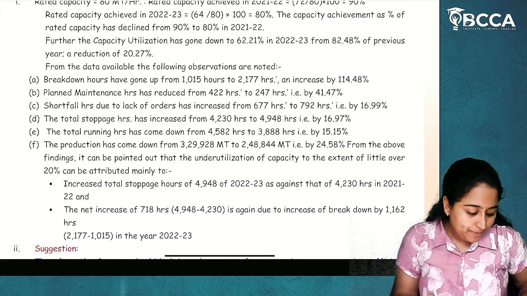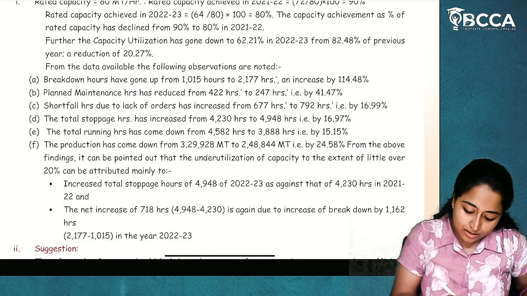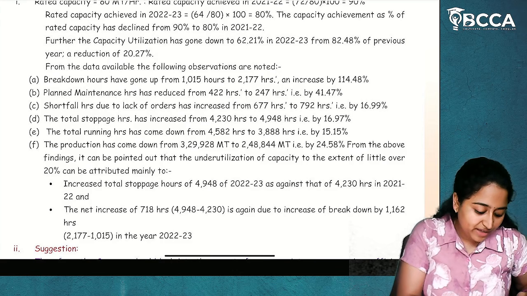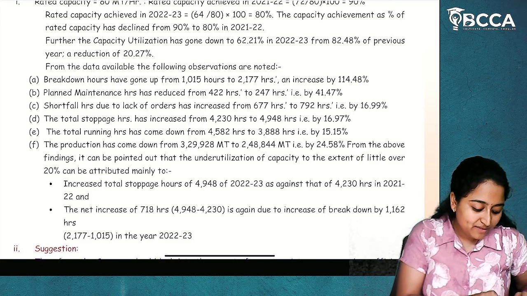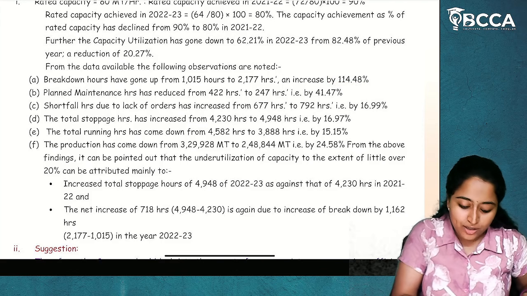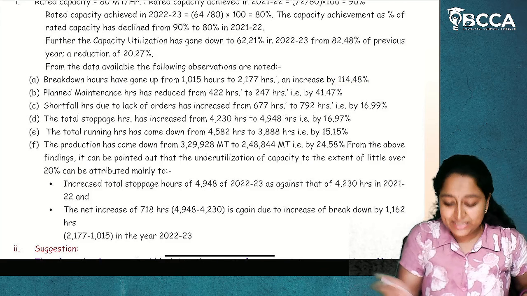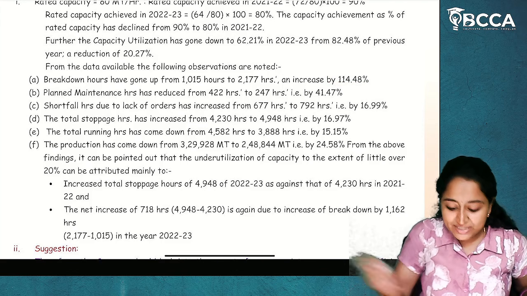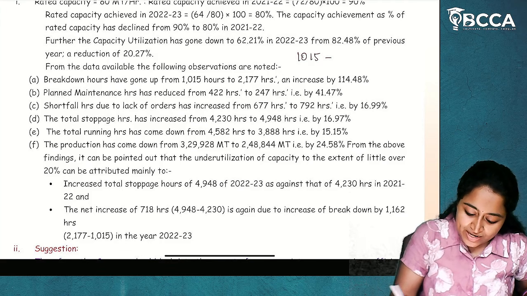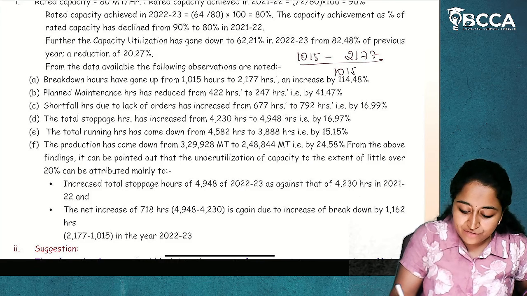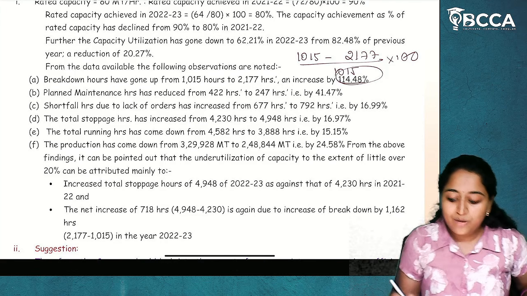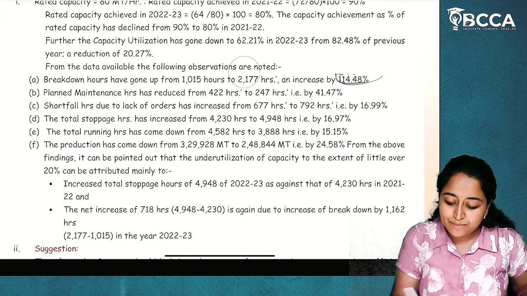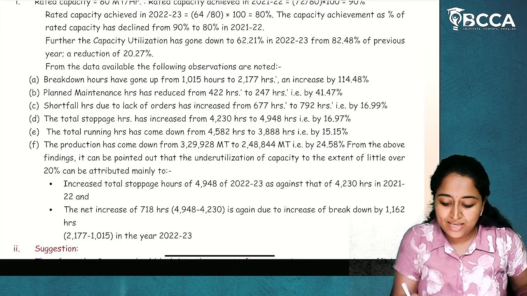So, you will take the percentage as 1015 minus 2177 divided by 1015 into 100. You will get 114.48. As this is increasing, from how much to how much is it increasing? From 1015, it is increasing to 2177. What are we taking as the base? 1015, into 100. You will get 114.48. Is percentage important, ma'am? Yes, it is important. You have to write it in the examination.